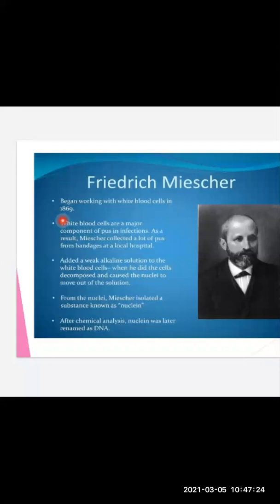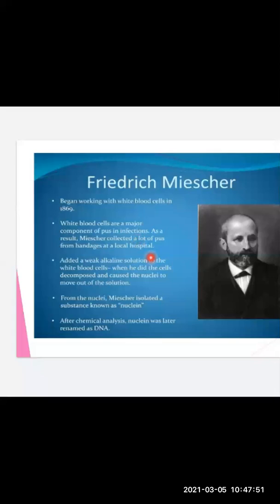Now you all know white blood cells are the major components of pus in an infection. You all must have seen that whenever you get a wound, some white material appears on that wound. That white material is nothing but white blood cells. And as a result, Miescher collected a lot of pus from the bandages at the local hospital.